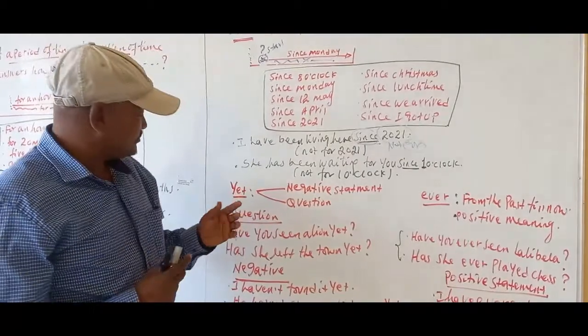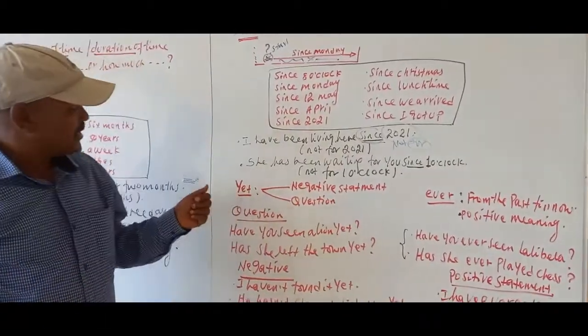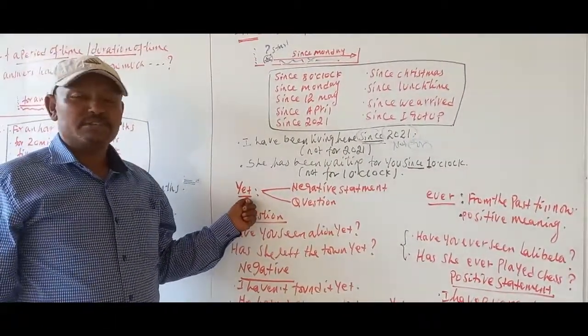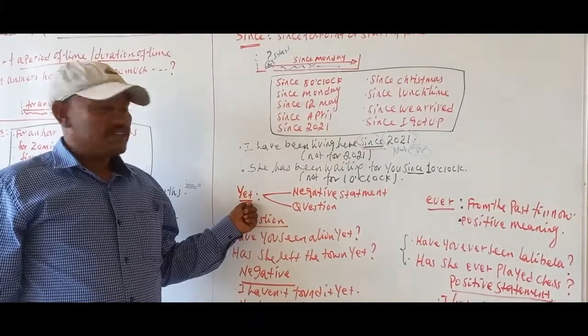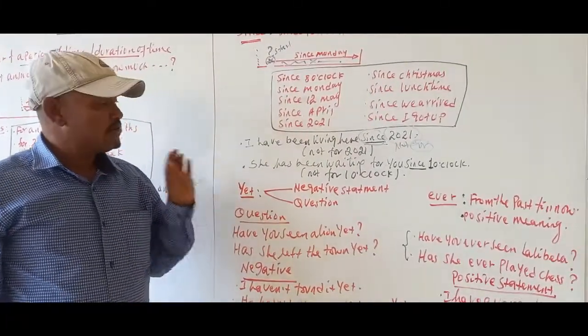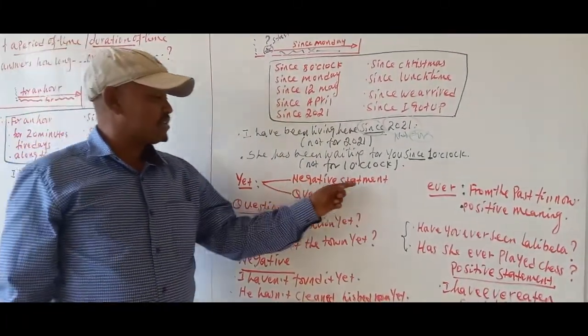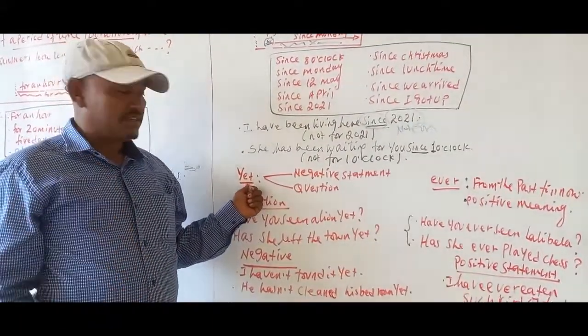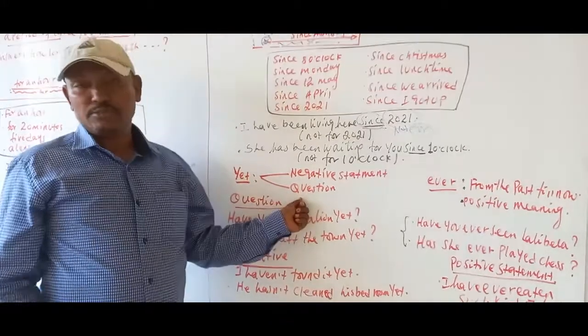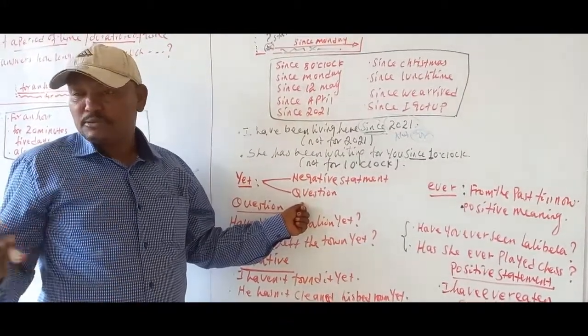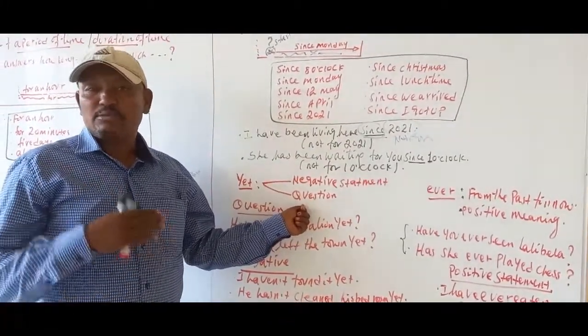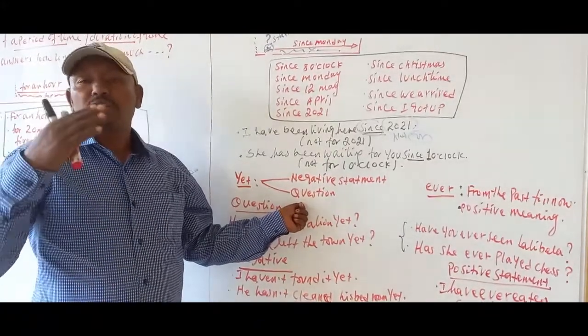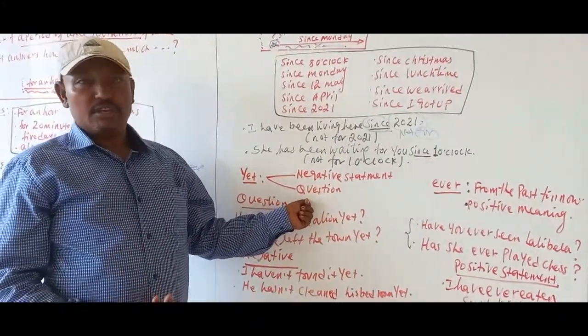The other kind of adverb is called yet. Yet means until now. It has two different uses. Whenever we make negative sentences or negative statements, we use yet. The second use of yet is in questions, which are present perfect questions and present perfect continuous questions. Sometimes we can use yet for simple present questions.